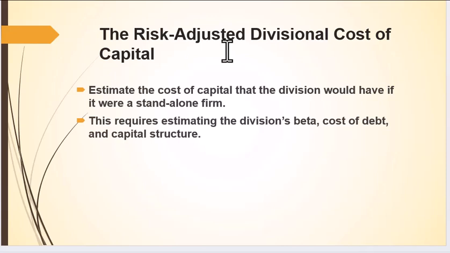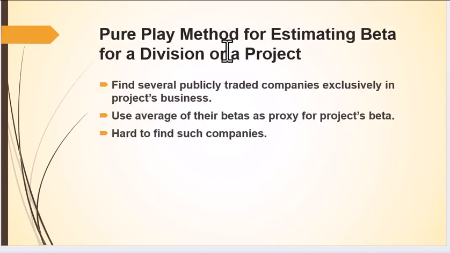If we're thinking about risk, we need to look at what this cost of capital would be if it was a standalone firm, right? So we're going to have to estimate some things. We need to think about the division's beta, the cost of debt to the division based on its riskiness, and its capital structure.